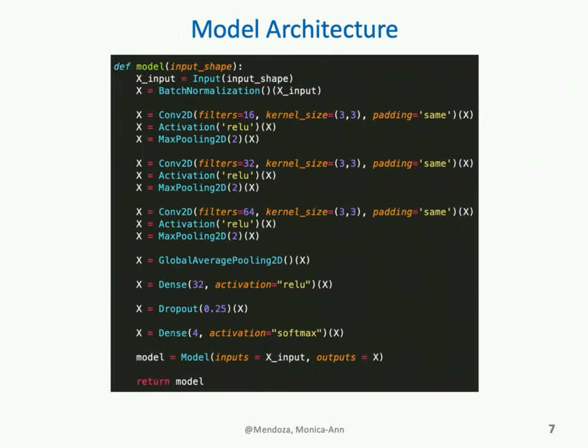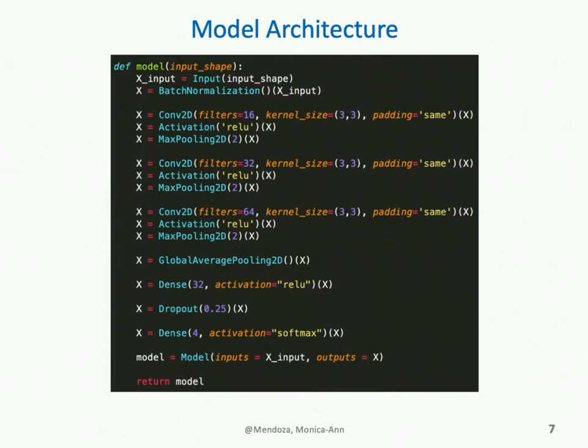I'll now present an overview of my model architecture. As I've said, I've chosen to use a CNN to process the spectrogram as an image. In this code below, you'll see that I have three main convolutional layers, which have increasing filter sizes, 16, 32, and 64. These convolutional layers serve as feature extractors. Each convolutional layer is followed by a ReLU activation and a max pool.